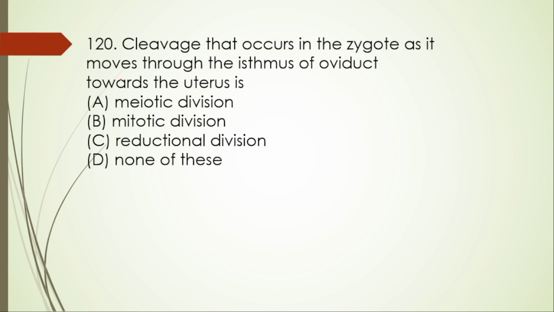Next question 120. Cleavage that occurs in the zygote as it moves through the isthmus of the oviduct towards the uterus is A. meiotic division, B. mitotic division, C. irreductional division, and D. none of these. So here the right option is option B, mitotic division.